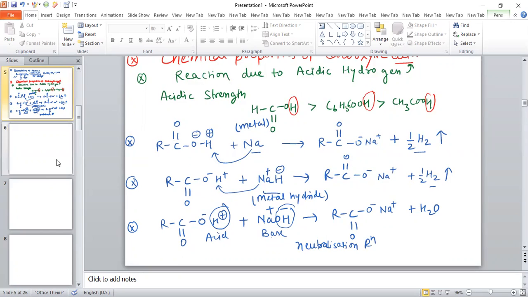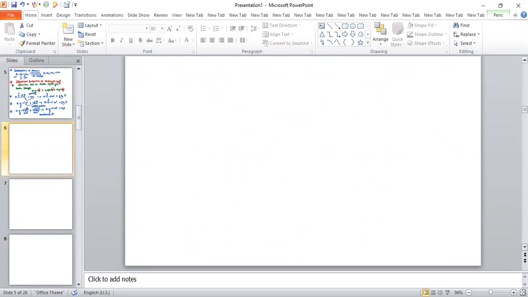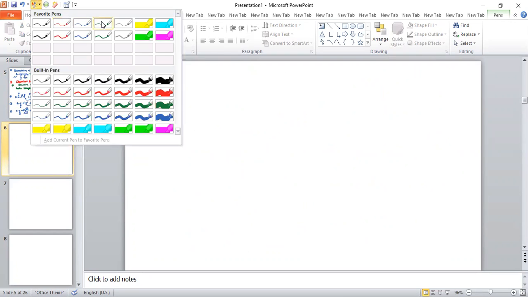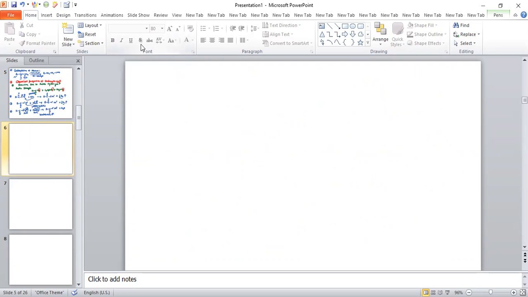So this reaction of carboxylic acid is basically a neutralization reaction. Now we are going to discuss some more reactions of carboxylic acid. Like we have carboxylic acid RCOOH, and if we add CH2N2 and heat, this will produce methylene. Methylene means CH2. So this CH2, which is methylene, will insert between oxygen and hydrogen.